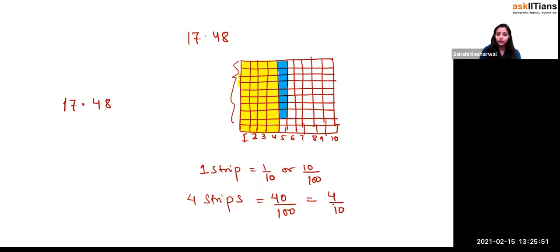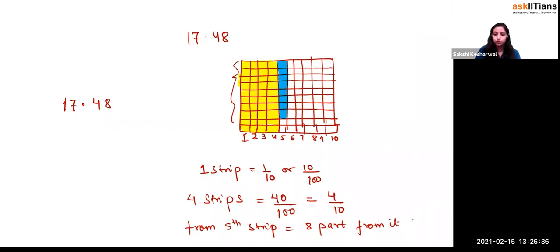You have just taken the 4 part of it. Once you have divided into 10 parts, it means you have taken 4 parts, and later, from the fifth strip, how much have you taken, beta? You have taken 8 parts of 1 by 10 or not? You can say it like this also, 8 parts of 1 by 10. Yes or no? Or you can say from the fifth strip you have taken 8 parts from the 10th, right? So this is the way you say. Yes, or we can say from the fifth strip you have taken 8 parts, so the total will be equal to what? From the fifth part you have taken 8 parts of it.